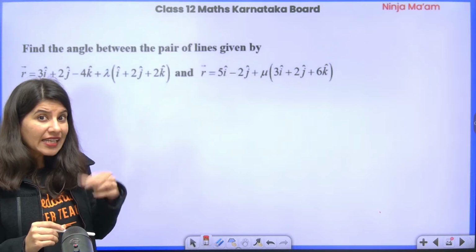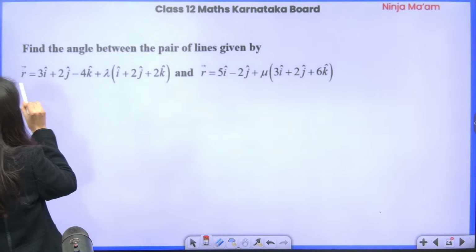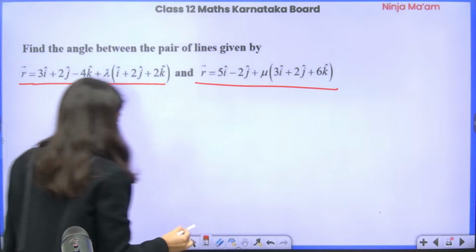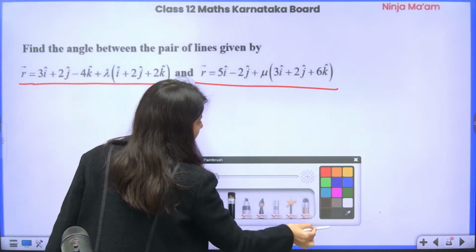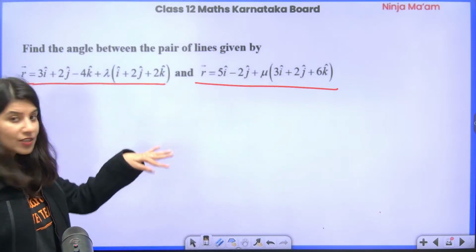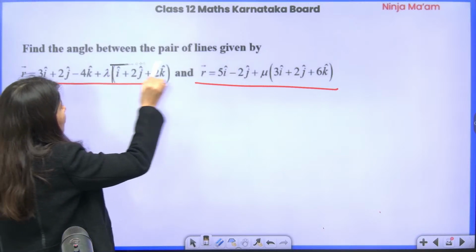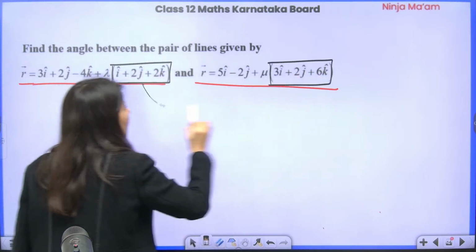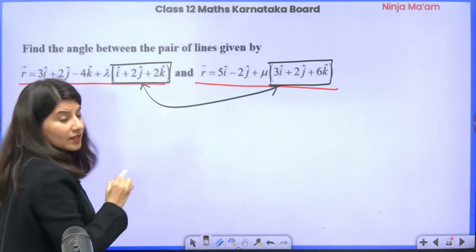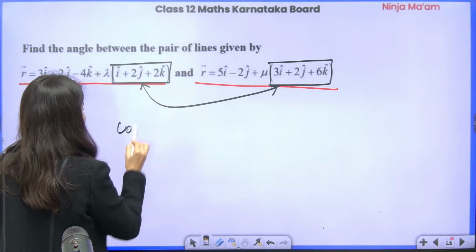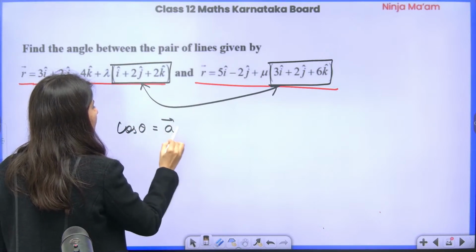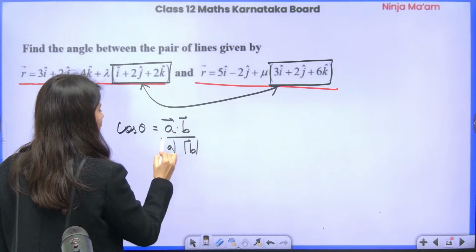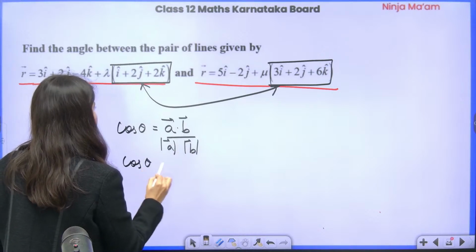So now lines. This is line number 1, and this is your line number 2. If you talk about angle between lines, it means angle between two directions. So this represents the direction of line number 1 and this represents the direction of line number 2. So we are actually looking for the angle between these two vectors. Angle between any two vectors: cos theta is equal to A dot B upon magnitude of A times magnitude of B, yes or no?